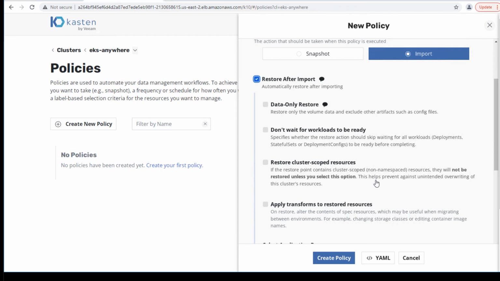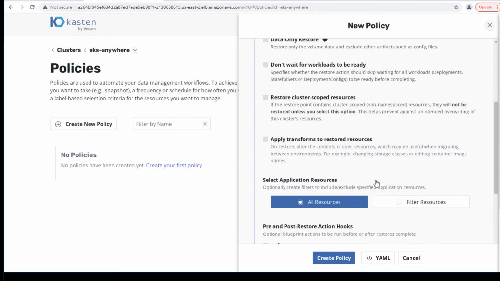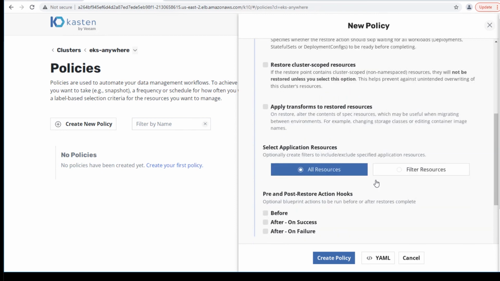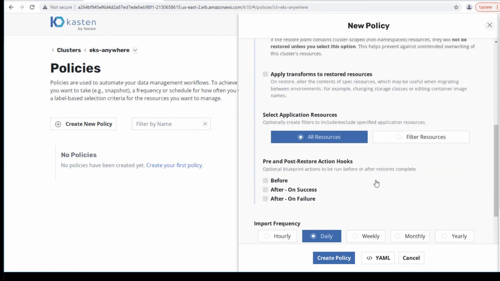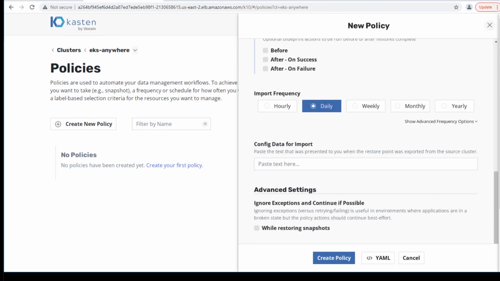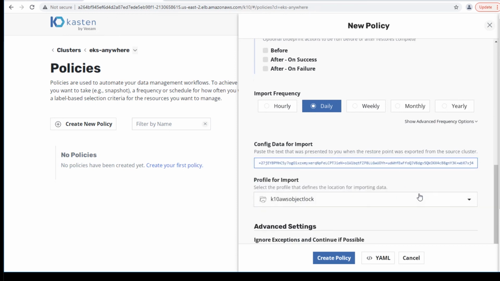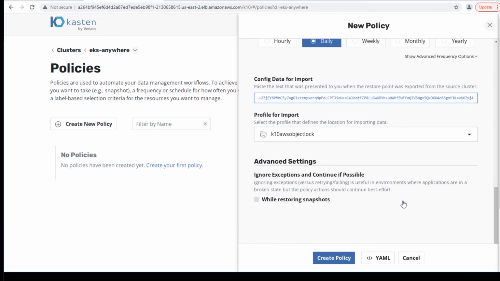Review any options. We'll paste in the config data for import that we collected during the export process. And let's click Create Policy.